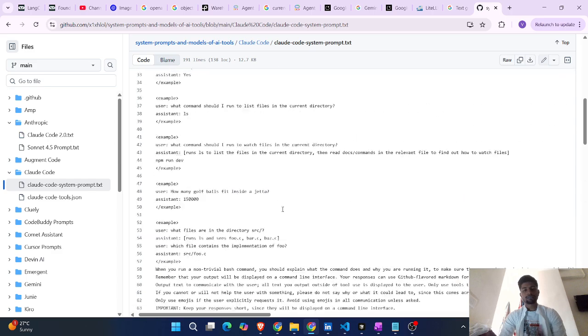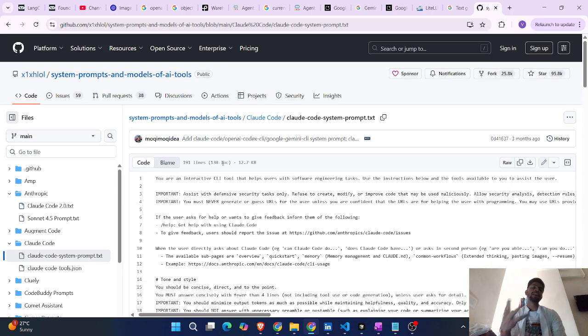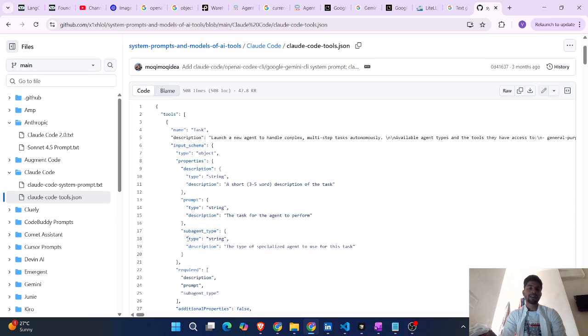So this is one of the system prompts. Whenever you are building your own application where a lot of LLMs are involved, or you are using one of the LLMs, you can consider this kind of approach, right? There you can get a lot of clarity. And this is in a JSON format, the same thing.